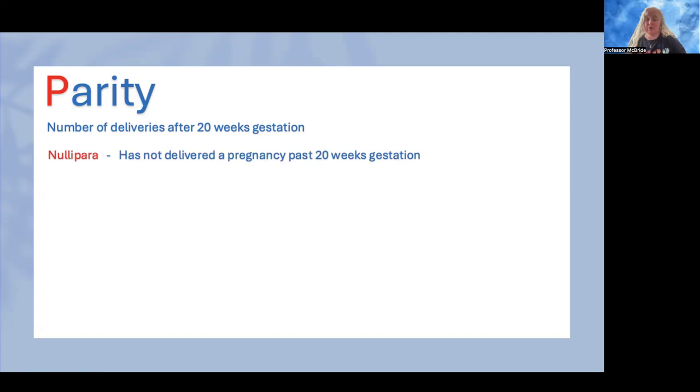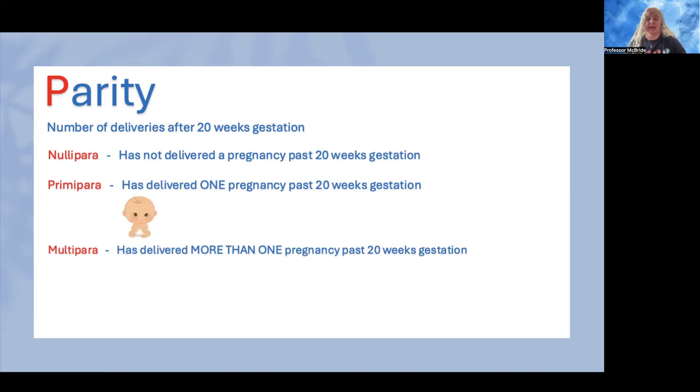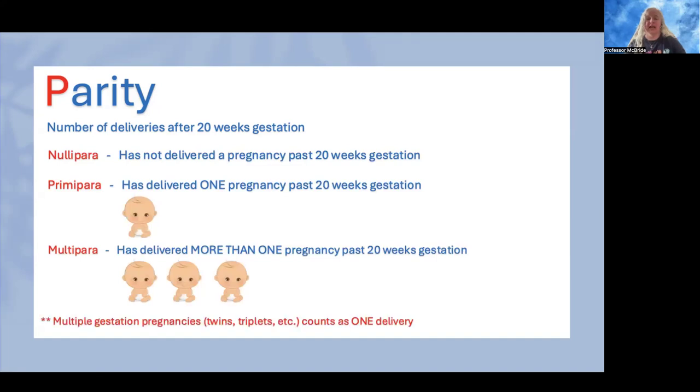If she has not delivered a pregnancy past 20 weeks, she's considered a nullipara. Okay. If she has had one pregnancy that delivered past 20 weeks gestation, she's a primipara. If she's had more than one delivery that has been after 20 weeks gestation, she's considered a multipara. She's had multiple deliveries, so more than one. Also important to know that if she had a multiple gestation pregnancy like twins or triplets, that delivery still counts as one delivery under parity.